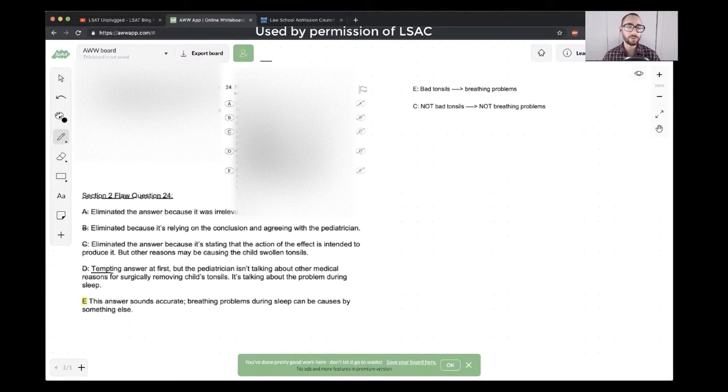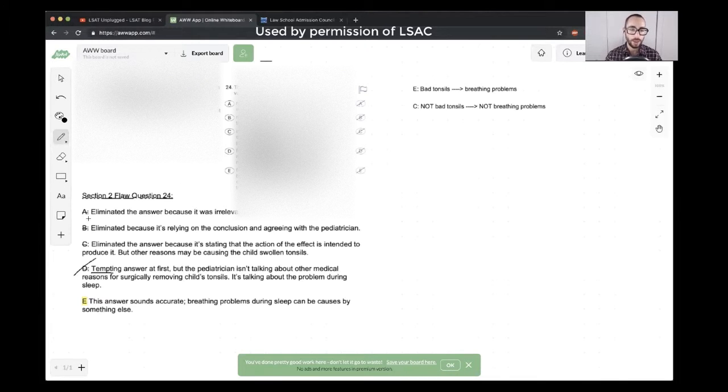So D would be a good choice if they said that the only reason to remove tonsils is to avoid breathing problems. But they're not saying that this is the only reason to remove tonsils. They're simply saying that this is a singular reason to remove tonsils. So I think this analysis of D and why it's wrong is excellent.